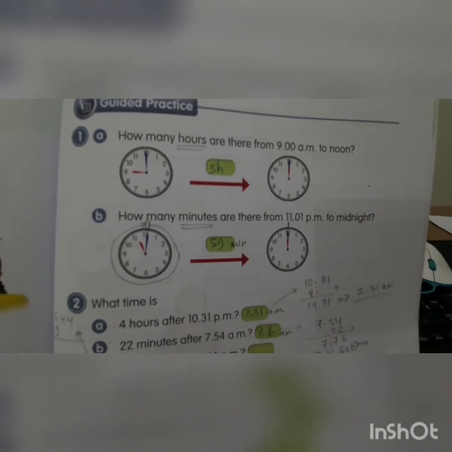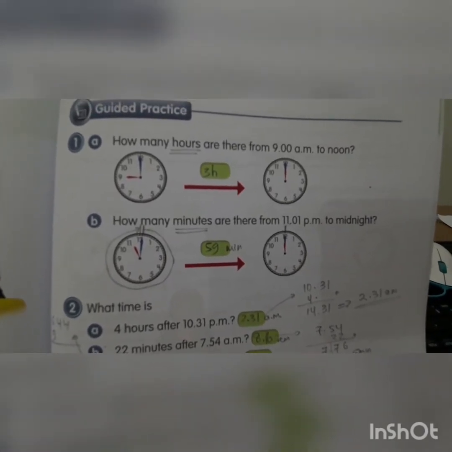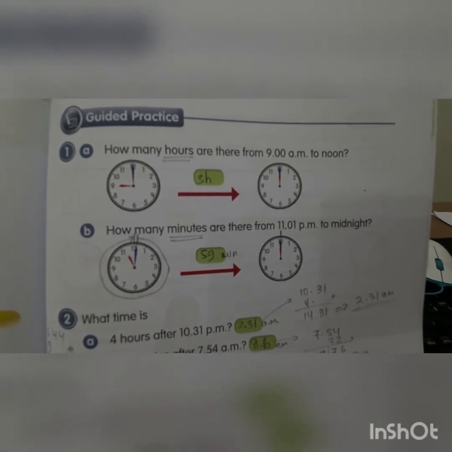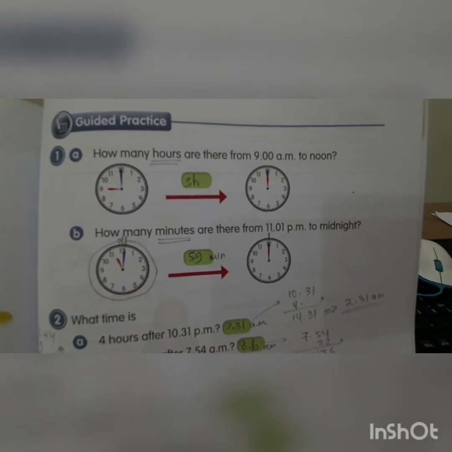Next B. How many minutes are there from 11 past 1 p.m. to midnight?